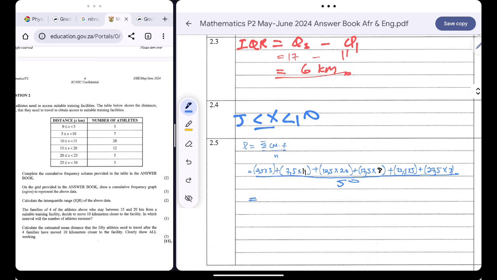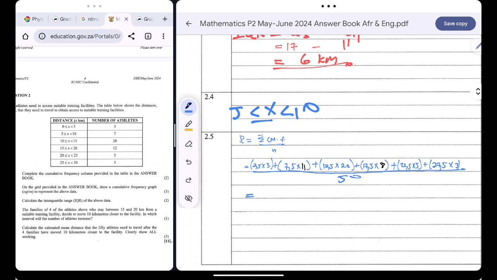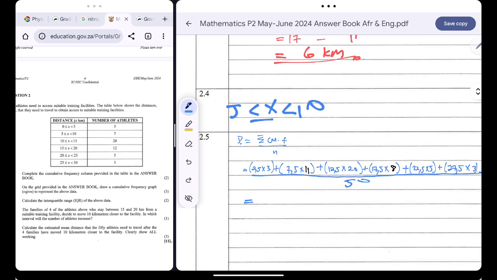So that's 2.5 multiplied by 3 plus 7.5 multiplied by 11 plus 12.5 multiplied by 20 plus 17.5 multiplied by 8 plus 22.5 multiplied by 5 plus 27.5 multiplied by 3, all over 50.